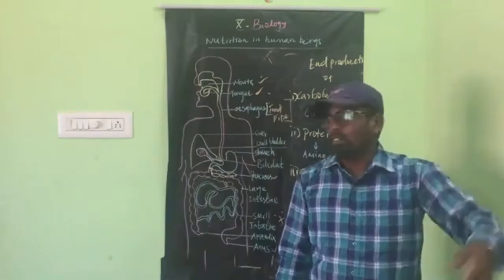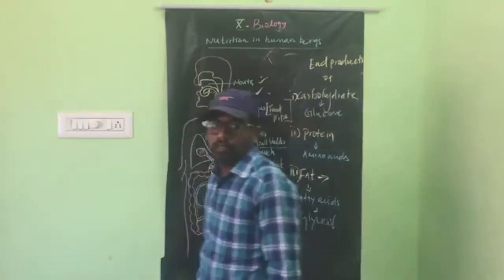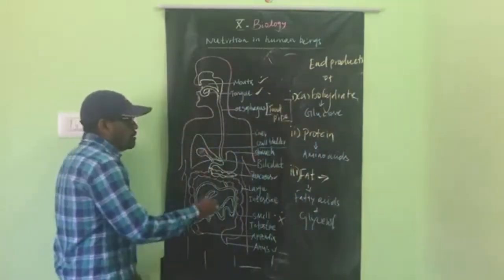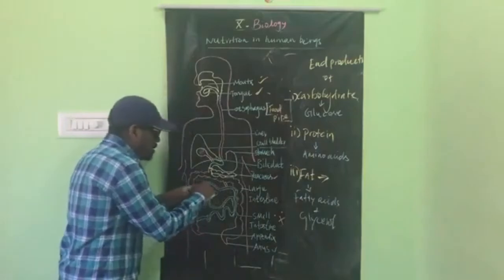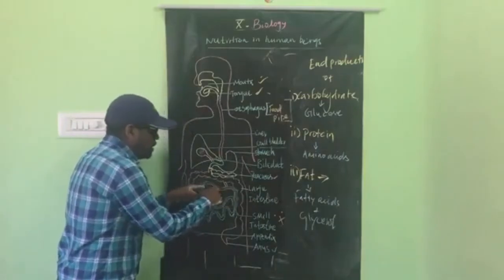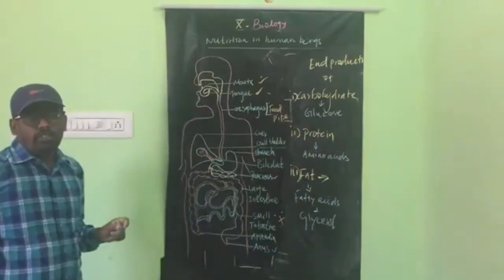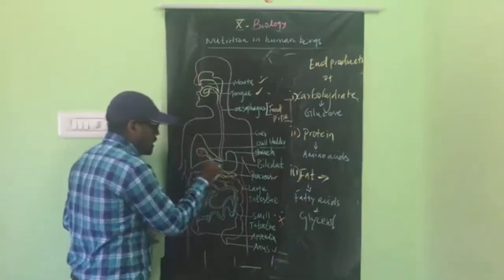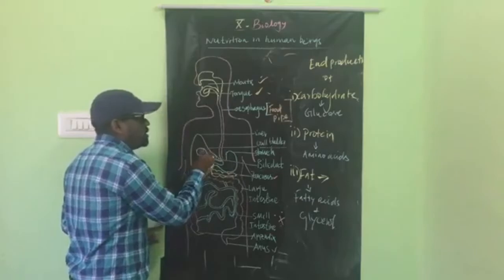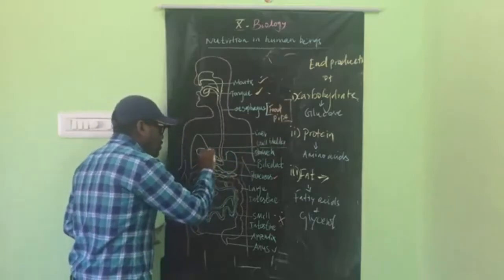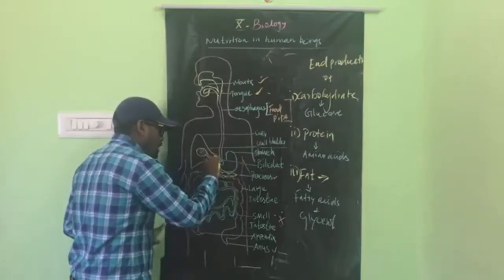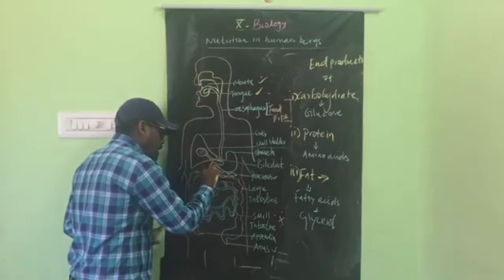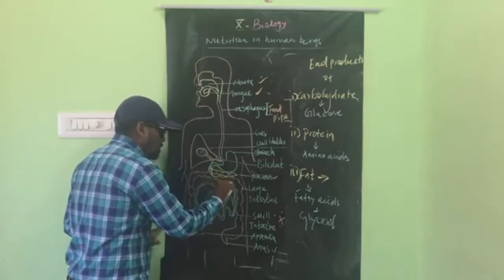So where does this occur? In the small intestine. How does this occur? With the help of intestinal juices. The intestines secrete some juices. And from the liver and pancreas, the liver secretes bile juice. The bile juice comes through the bile duct and enters the small intestine.